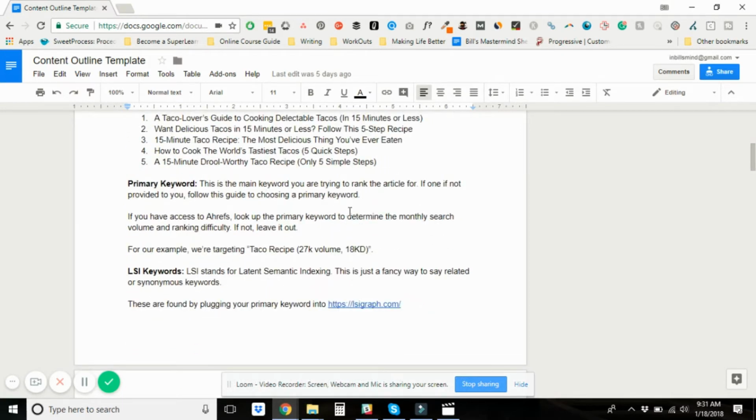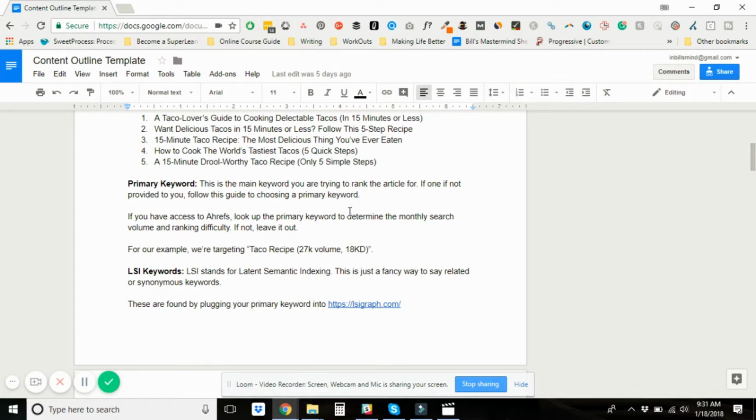Now, the primary keyword is the main keyword you're trying to rank the article for. I always like to include that in the outline so I remember, okay, I need to include this multiple times in the image alt text, in the body copy, in the URL, etc., etc.